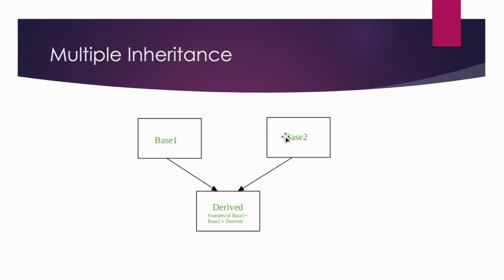But what if you want to achieve this scenario? We can do so with the help of interfaces. Interfaces are also user defined data types. They are similar to classes with some basic differences. So if you want to create such type of scenario, you can keep one parent as a class and another parent as an interface. This we are going to learn in the upcoming videos. So for this scenario, with these two classes, this is not achieved in Java.